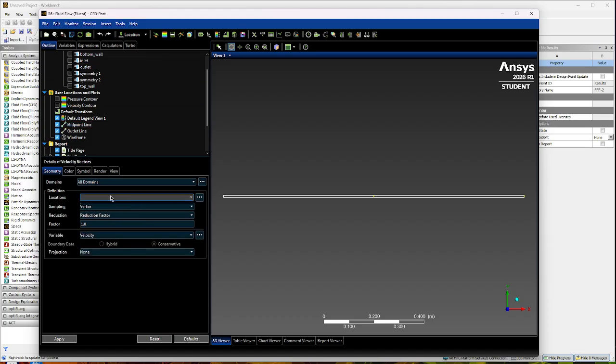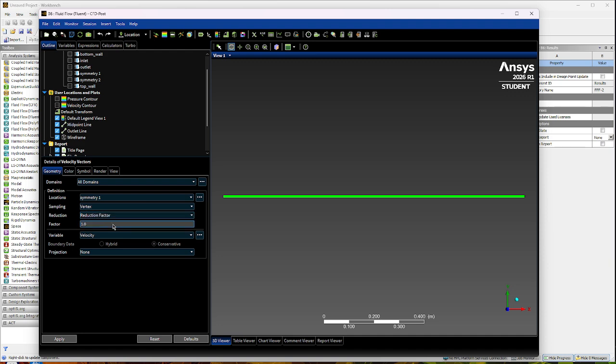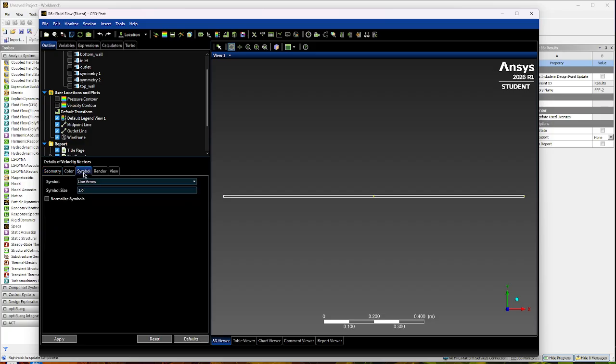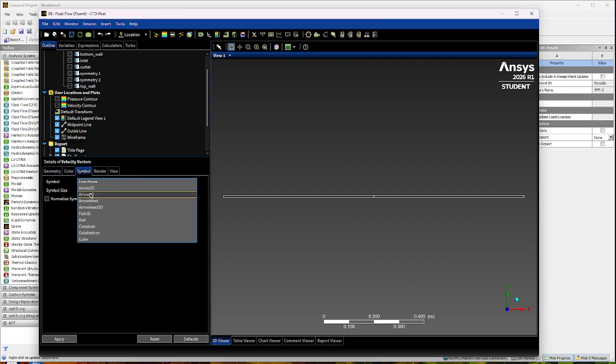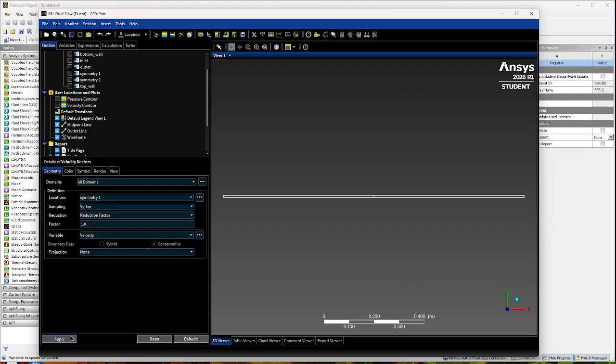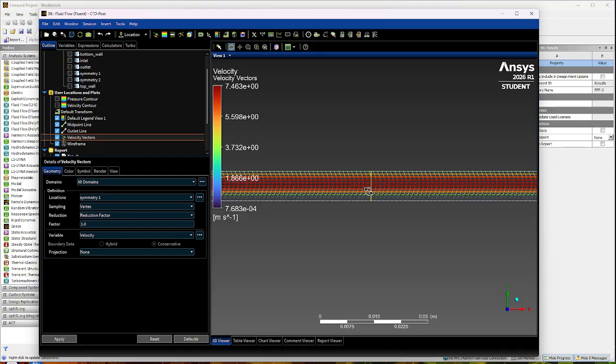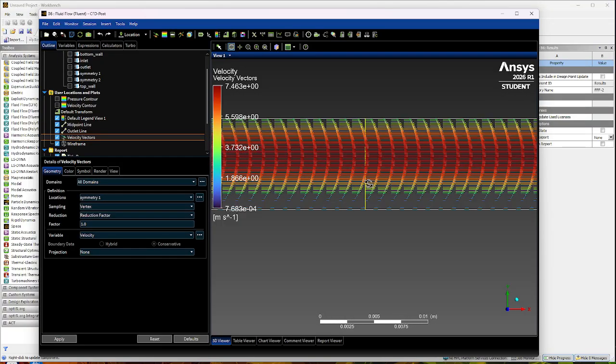Three vectors. Okay, and then location, we're going to do symmetry, and then everything looks fine. Yep, and then we're going to go here to symbol, and then we're going to click arrows, 3D arrows, and then symbol size. I did 0.03. I'm going to see why in a second. I'm going to click apply, and then it generates a nice, easily digestible contour here that we can use.